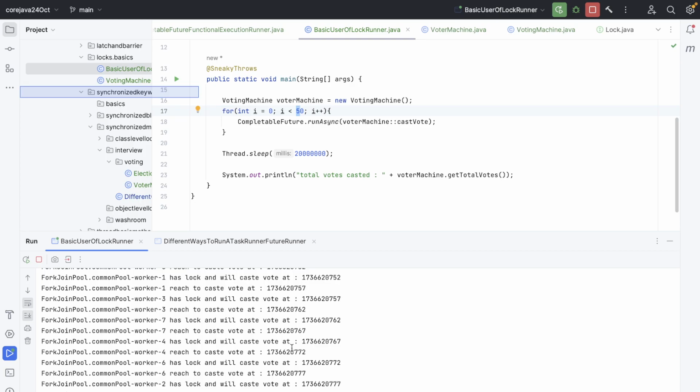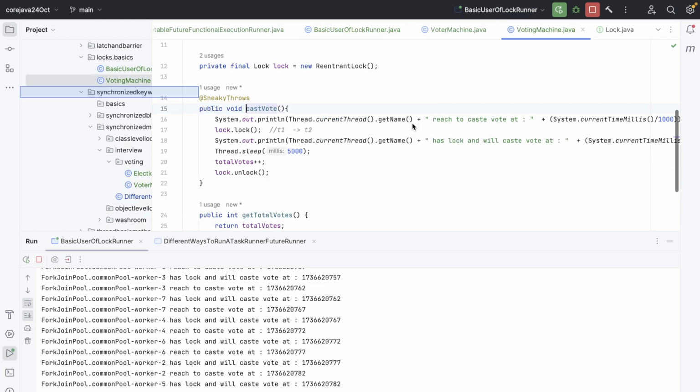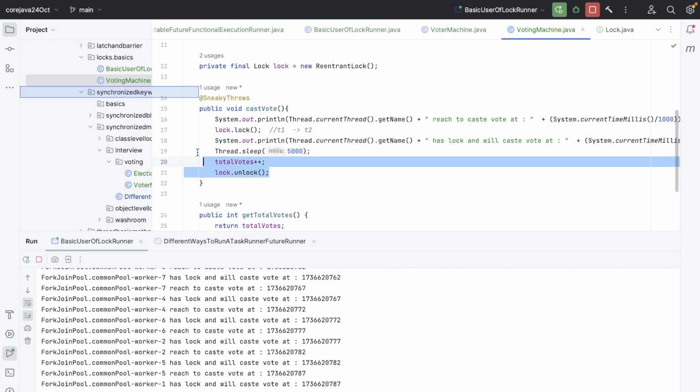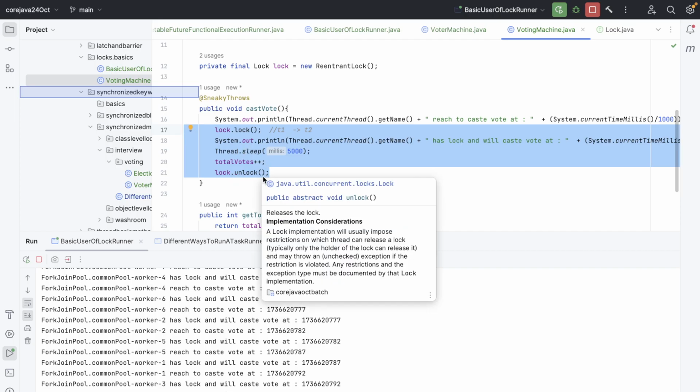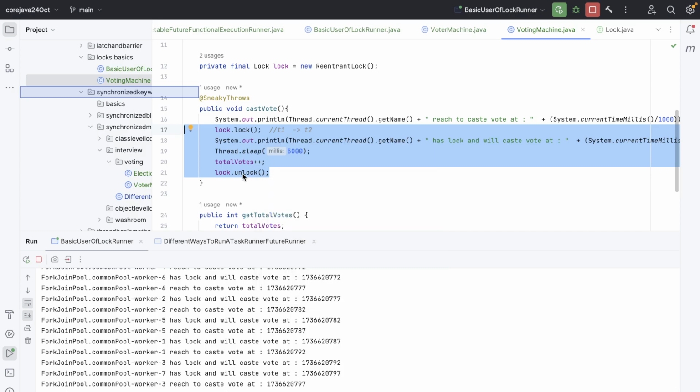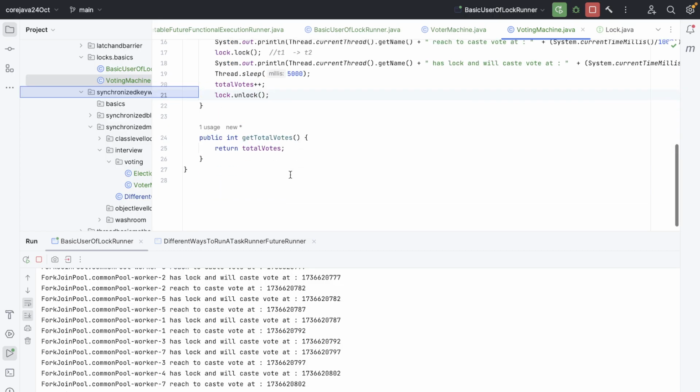And the locks also, you can directly use. Okay, this is the part where you can just right click and come here. This is the part only from here to here which should be done in a synchronized manner. Let's lock here and unlock here. That's it. That's the beauty of the locks. And this thing we cannot do with the synchronized keyword.